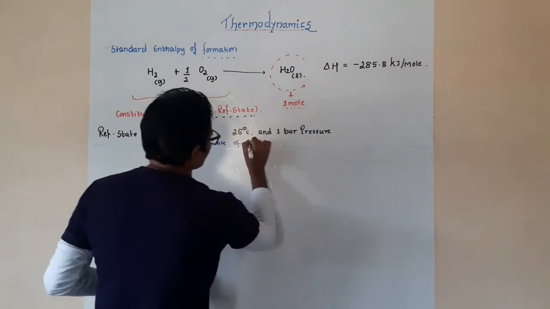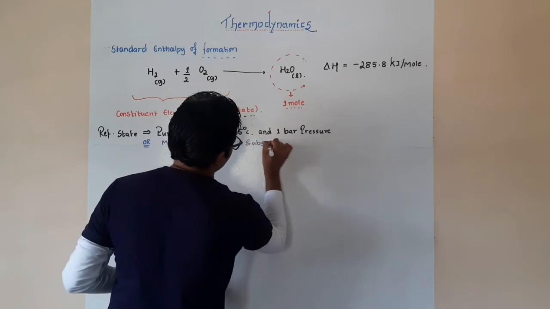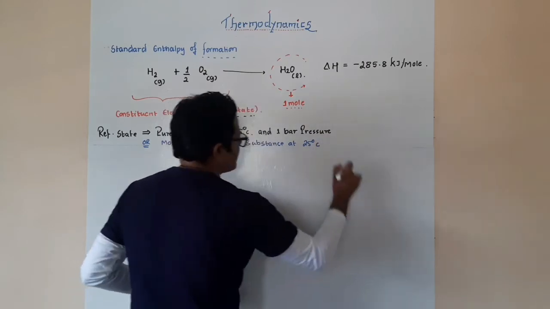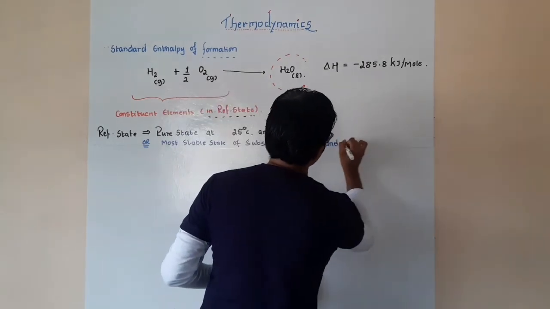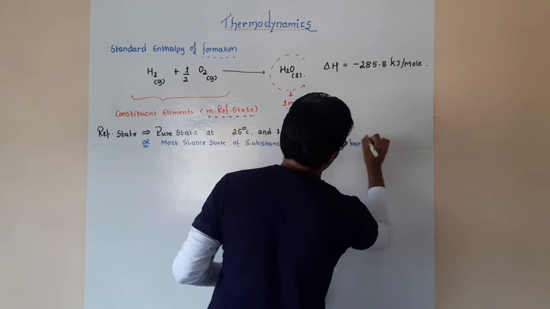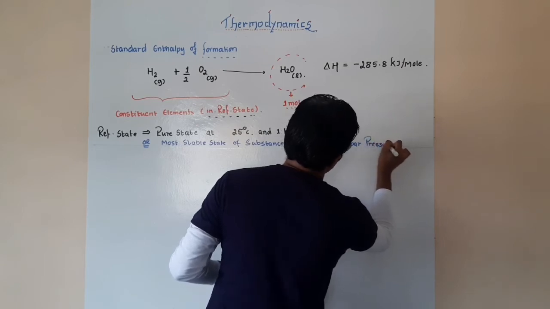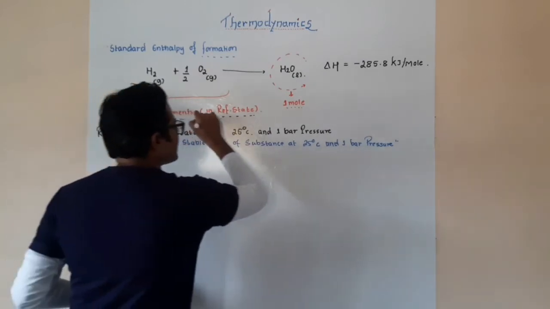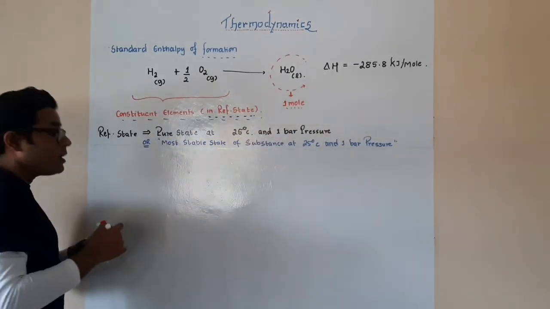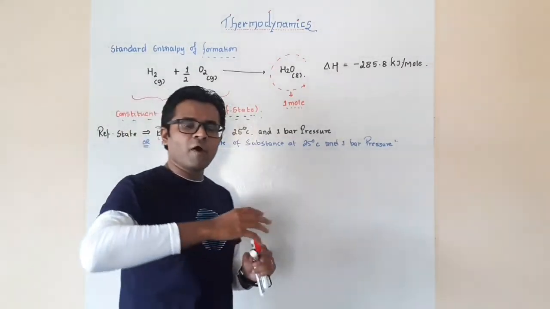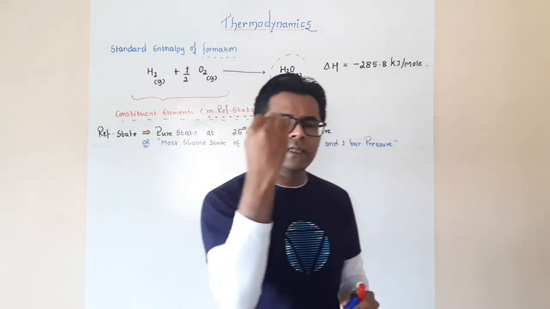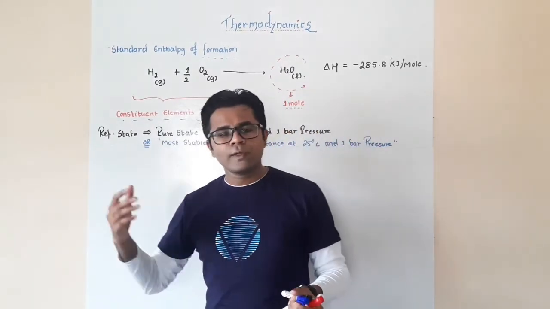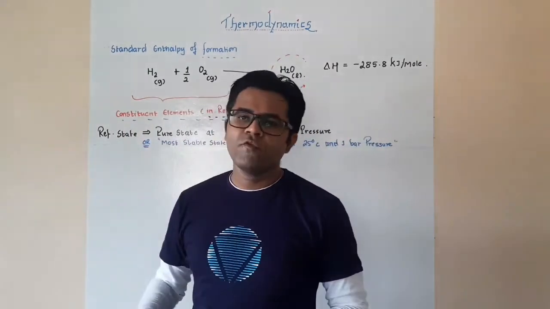Of the system or of a substance at 25 degrees Celsius and 1 bar pressure. Now, this particular condition of those elements, we will call the reference state. So, 1 mole of a compound is being formed from its constituent elements which are taken in their reference state, and whatever enthalpy change occurs at that time, we will call the standard enthalpy of formation.